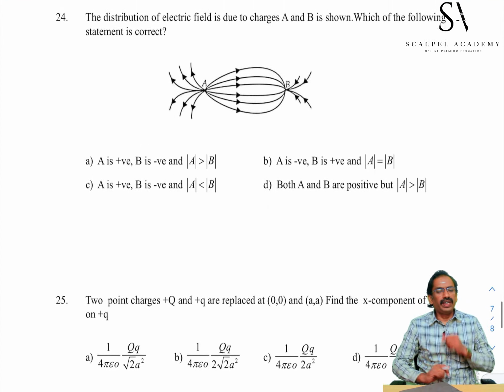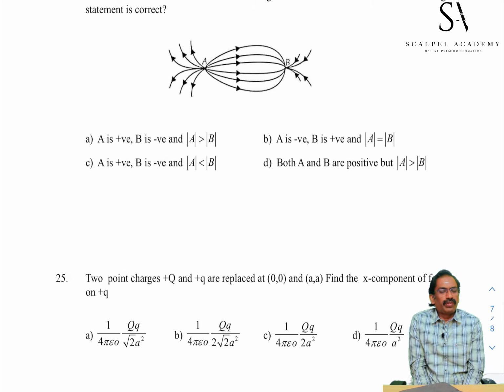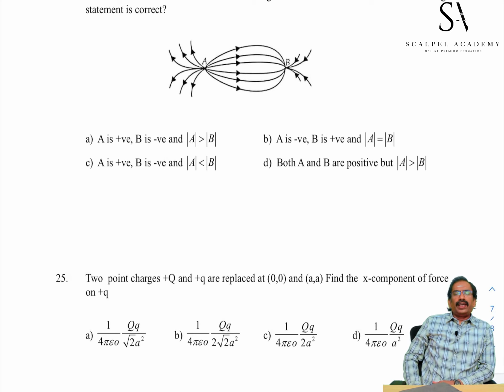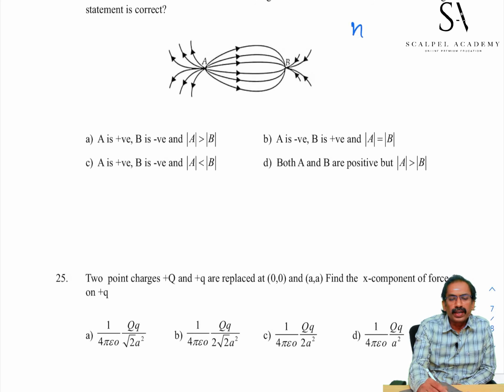Distribution of electric field due to the charges A and B is shown in the diagram. Which of the following statements is correct? Number of electric lines of force originating or terminating is directly proportional to magnitude of charge. Charge A, how many lines are originating? 1, 2, 3, 4, 5, 6, 7, 8, 9, 10, 11, 12. There are 12 lines originating from A. Therefore, A is positive.